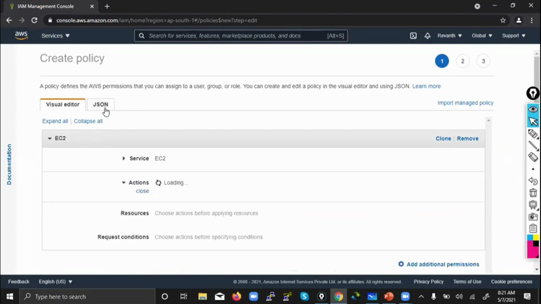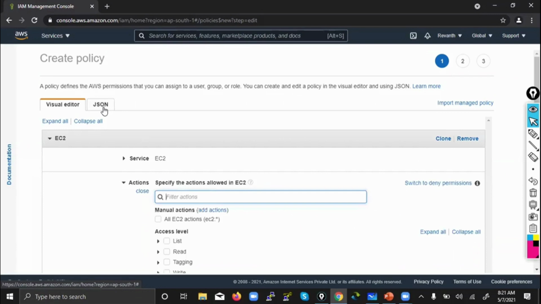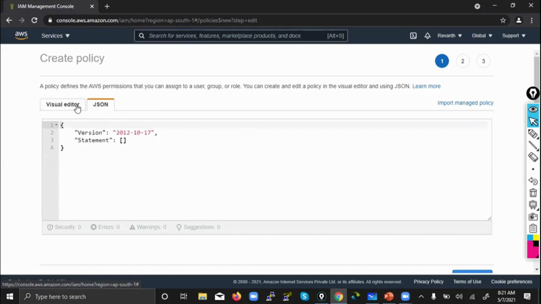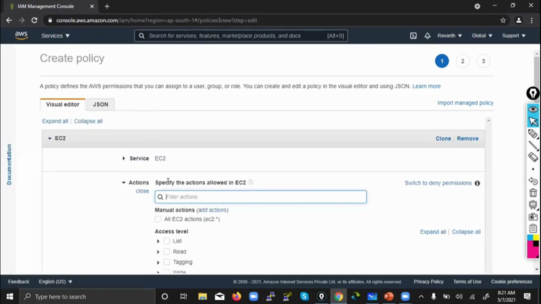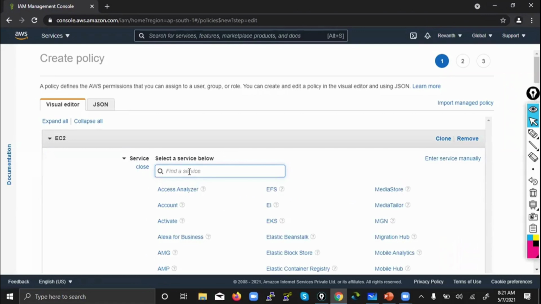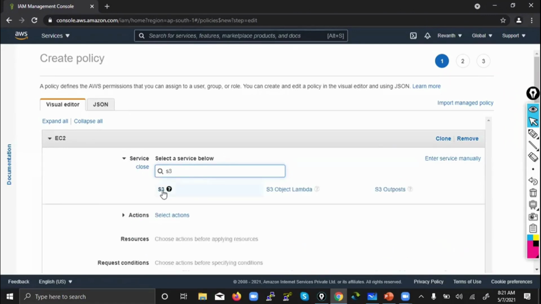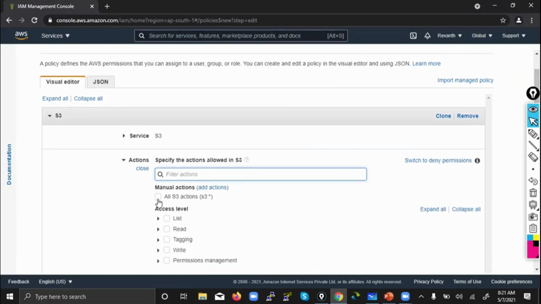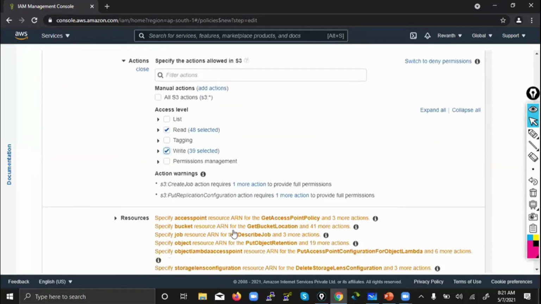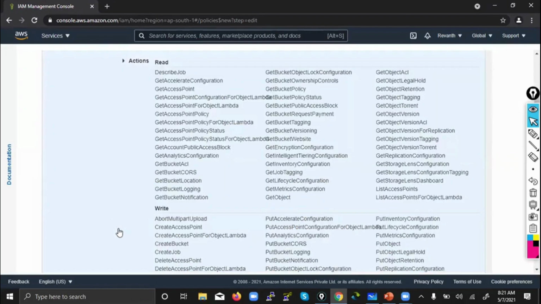You observe, guys, what did I say? In a bucket policy, remember, you don't know how to create a bucket policy, but you don't need to worry. In IAM you can give permission. You see here, JSON automatically gets created for you. Let's say you want to create something for S3. So select S3, then the policy actions. You want to give only read and write permissions for this S3 bucket. If you have any single bucket you can specify it.